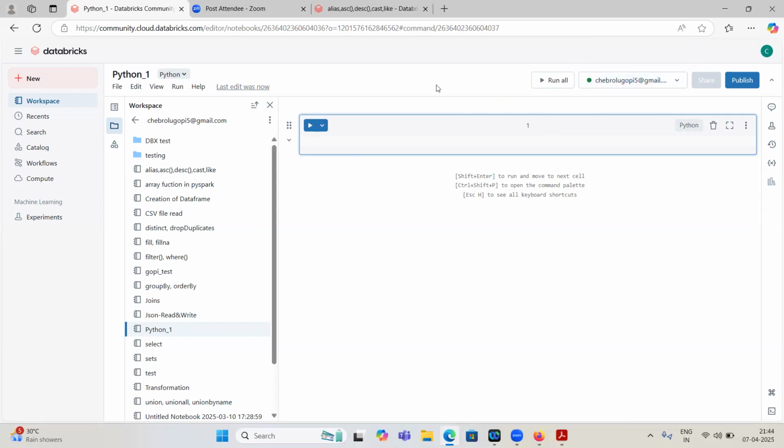We will discuss how to create a cluster, what a cluster is, what a driver node is, what a worker node is, and how it will perform. Everything we will discuss maybe in the second week or third week. So you can go to compute and create this, and attach. This is called a notebook. And this total everything is called a workspace. So inside the workspace we can create.